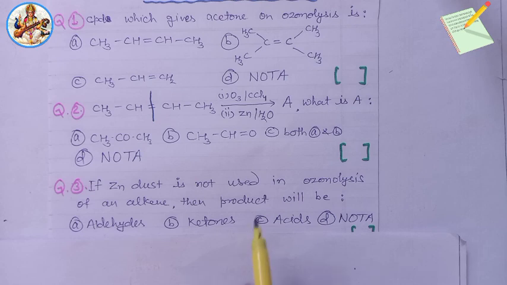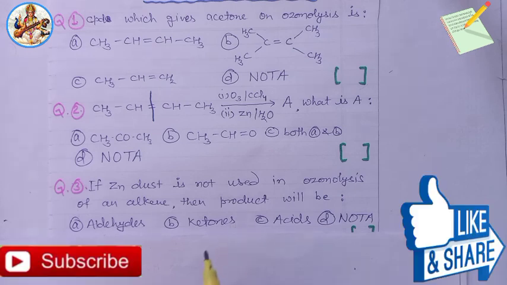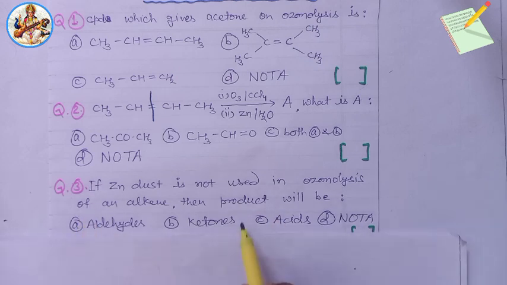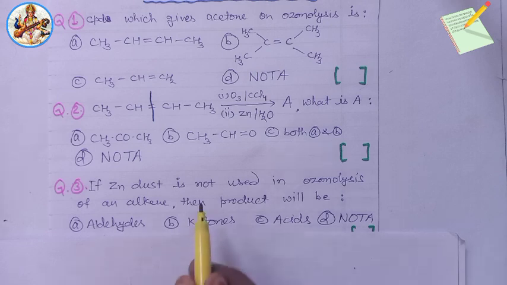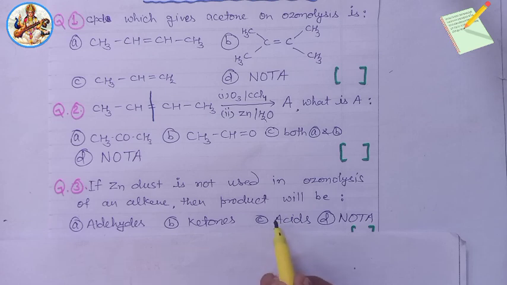We know that in the ozonolysis of alkene, zinc dust removes the H2O2 formed, otherwise it can oxidize aldehydes to acids. So the answer will be option C, acids. H2O2 is an oxidizing agent, so it can oxidize aldehydes to acids. So the answer will be option C.